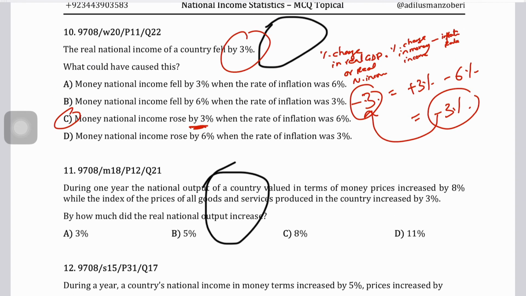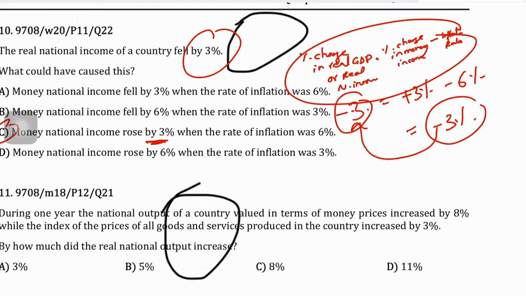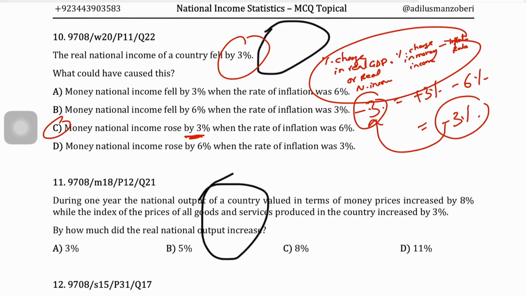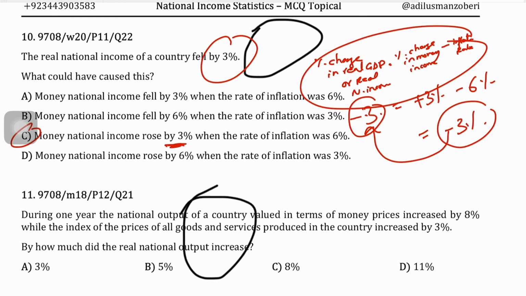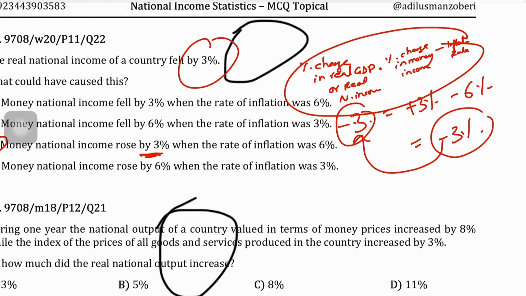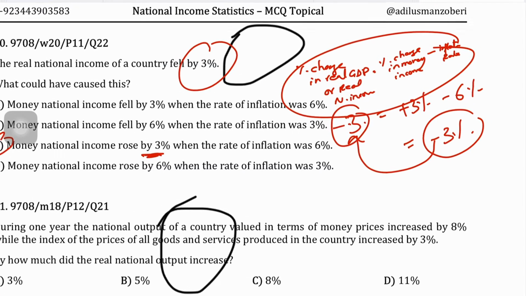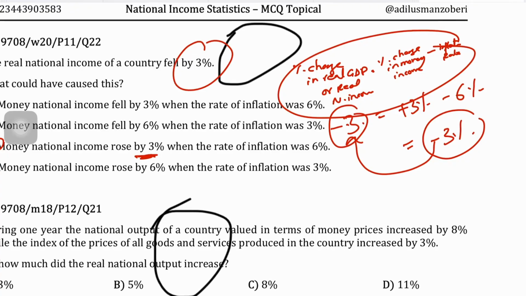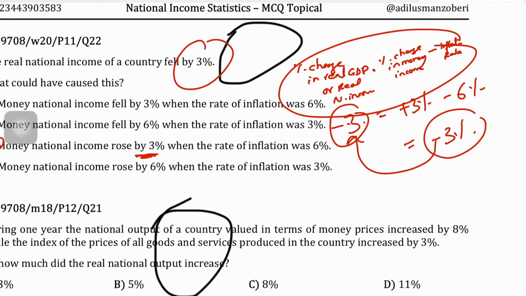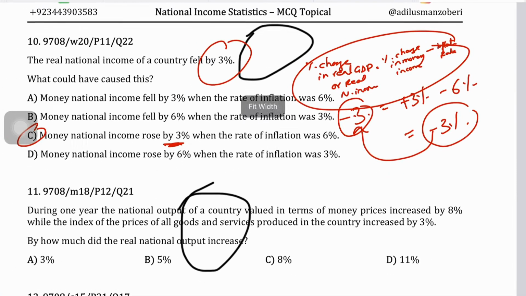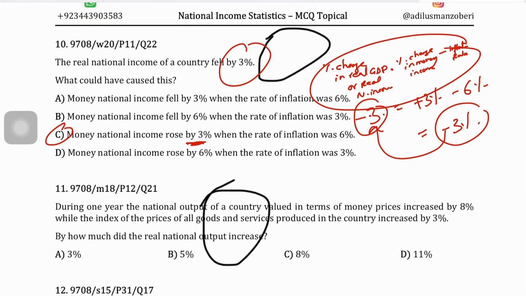And like I just said, you use the same equation for the percentage change in your real GDP or your real national income or your real national output. These are the three terms that are used interchangeably in national income. They are the same. So how much did real GDP output increase?